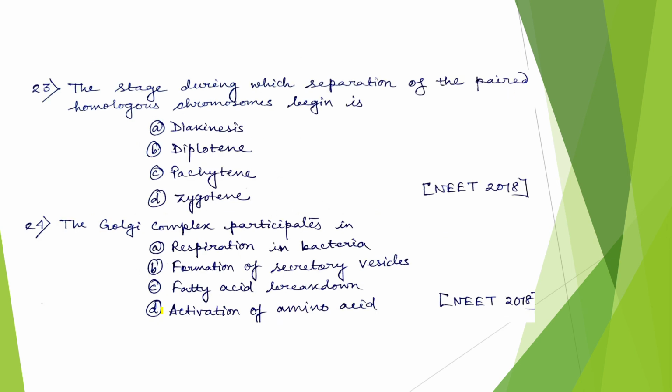Now coming to the 23rd question, the stage during which separation of the paired homologous chromosomes begins: diakinesis, diplotene, pachytene or zygotene. During diplotene, the separation of homologous chromosomes begins. So the correct answer would be diplotene. The Golgi complex participates in respiration in bacteria, formation of secretory vesicles, fatty acid breakdown, activation of amino acid. The correct answer is formation of secretory vesicles.